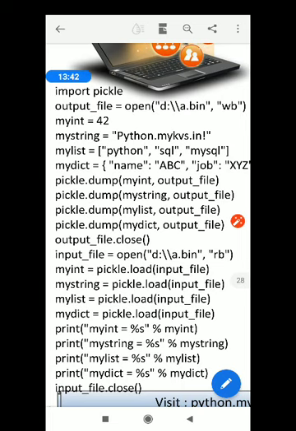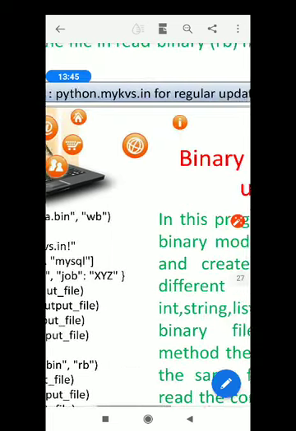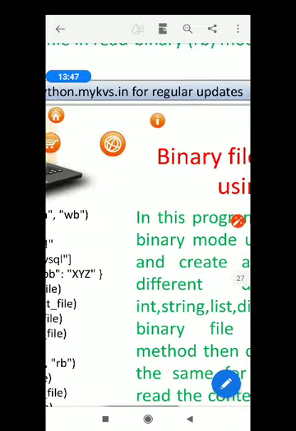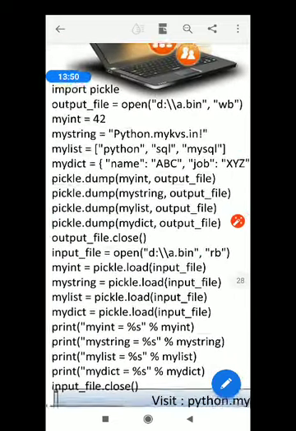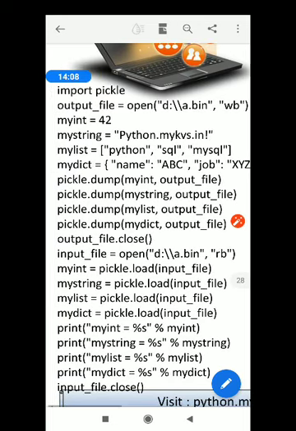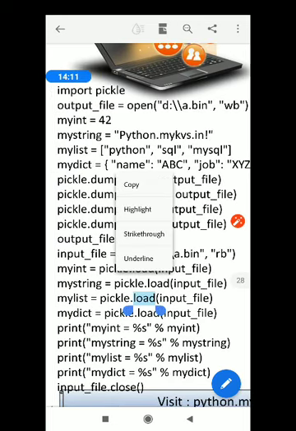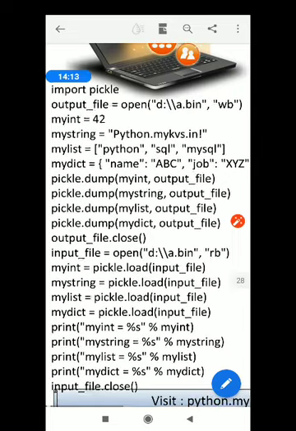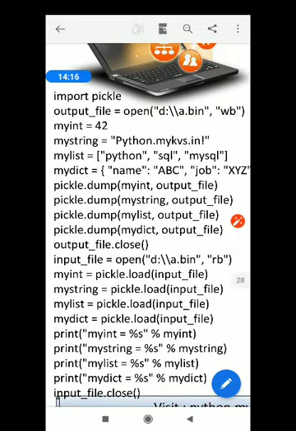So that's all for today, because only this much reading and writing, this is the basic thing I want you people to know. Please practice the program and if errors are coming, then you have to send me the error screens. Okay, if errors are coming, please contact me and solve your problem. And this has to be solved this time only, because if your concept is not clear, then the file handling chapter will be incomplete for you. Okay, so best of luck for your binary file programming.